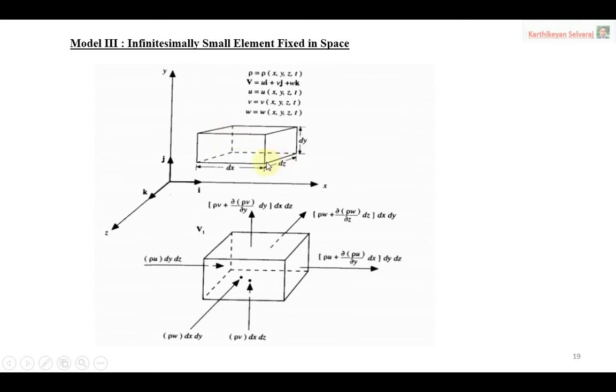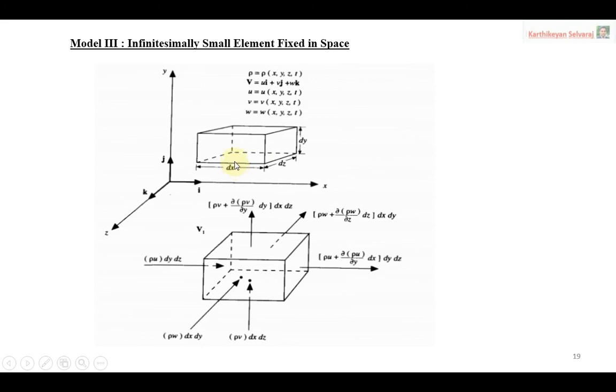The same way, when I consider the top and bottom surfaces, I need to consider this dotted line for the area. That time we have the area multiplying dx and dz. So dx and dz for bottom, and the same way for top.